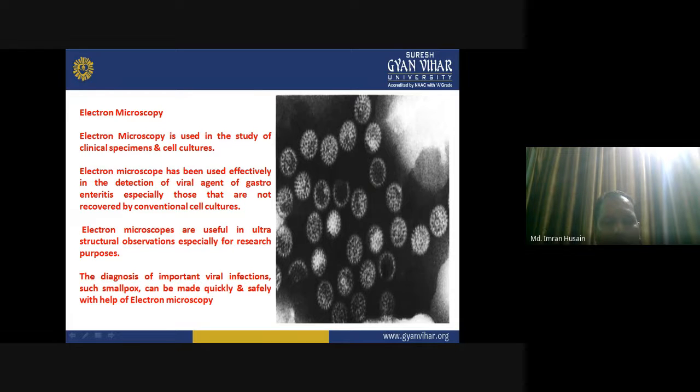The diagnosis of important viral infections, such as smallpox, can be made quickly and safely with the help of the electron microscope.